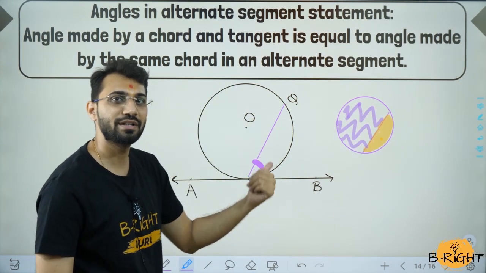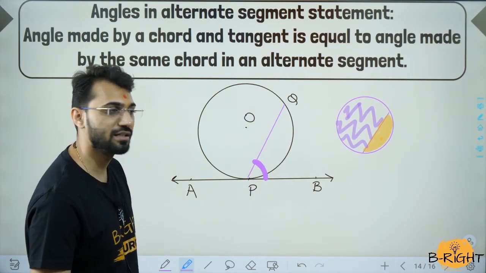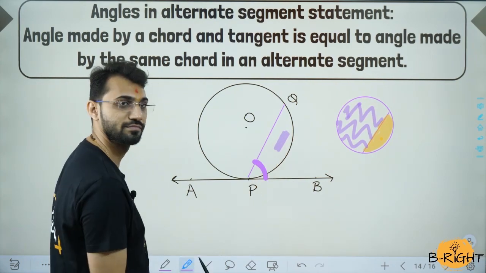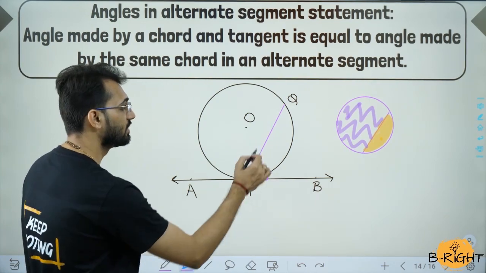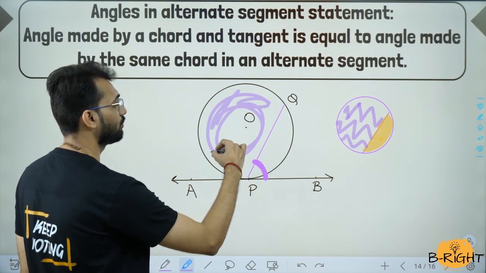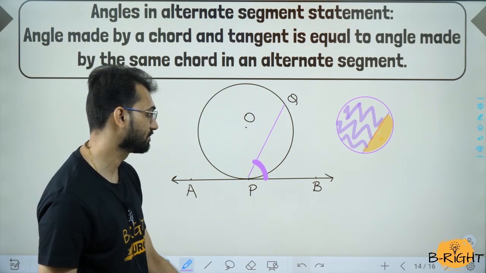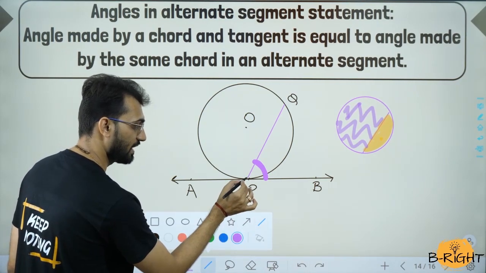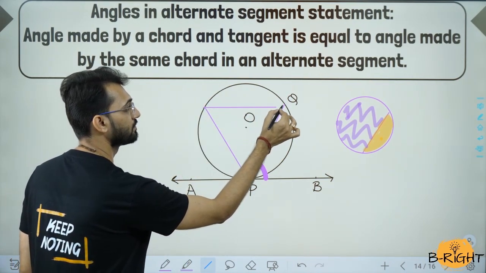Coming back to our theorem, the chord made the angle with the minor segment. This is where the minor segment is, the one which I am shading right now. So which is the alternate segment? This becomes the alternate segment. See the portion which I am circling right now, this whole space is called the alternate segment. So from the same point, we are going to draw an angle in the alternate segment.